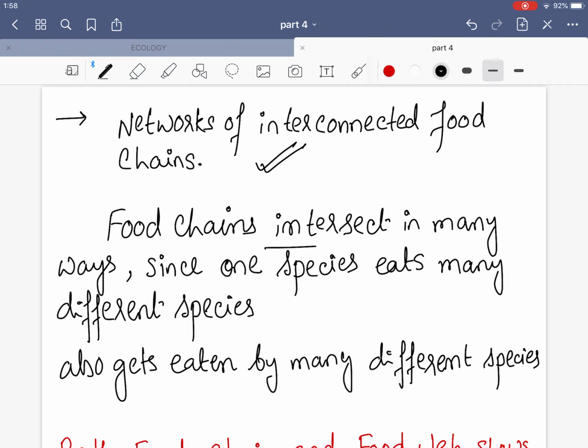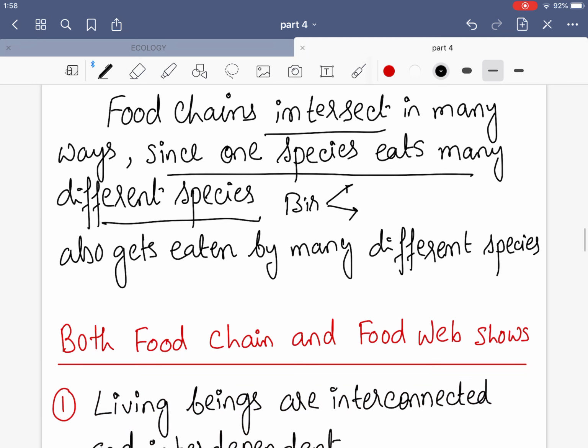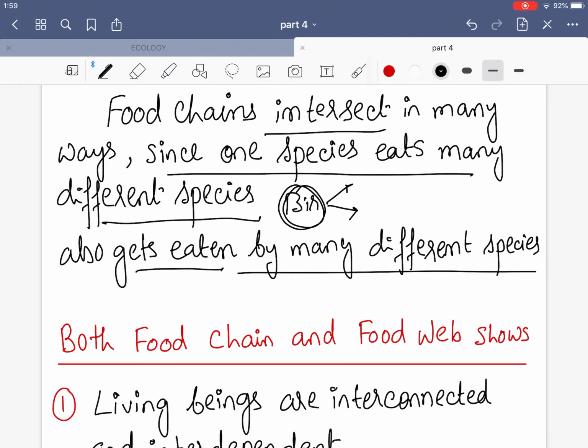So food chains intersect in many ways since one species eats many different species. For example, one bird can eat the woodlouse also, can eat the earthworm also. And then this one bird can be eaten by many other different species also, okay?